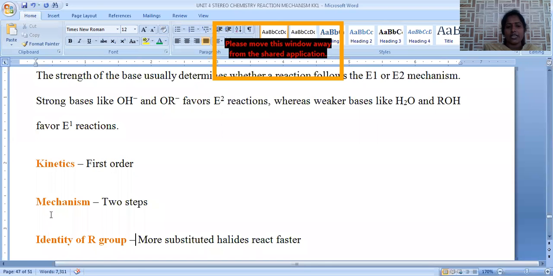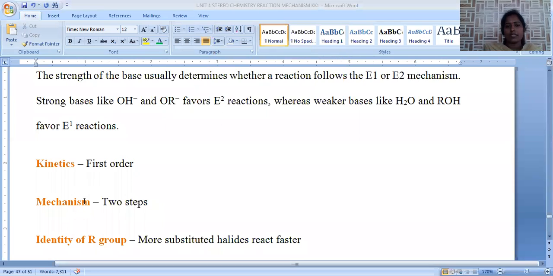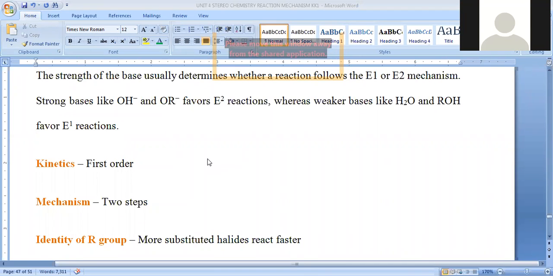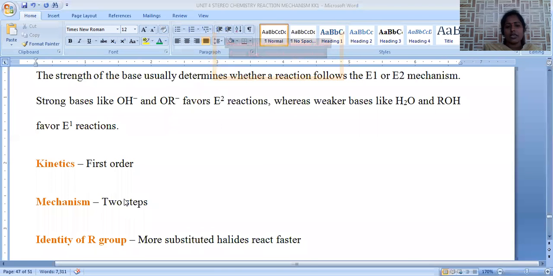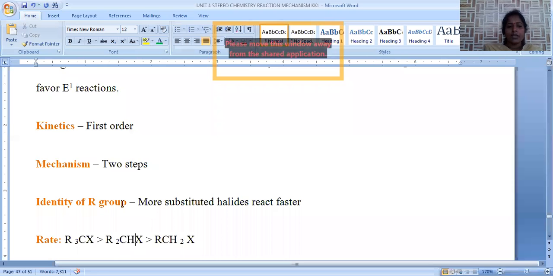The conditions for the E1 elimination reaction: the reaction kinetics is first order. It is a first order reaction, and the mechanism proceeds through a two-step mechanism. The first step is generation of the carbocation, and the second step is deprotonation of the carbocation in the presence of a base.